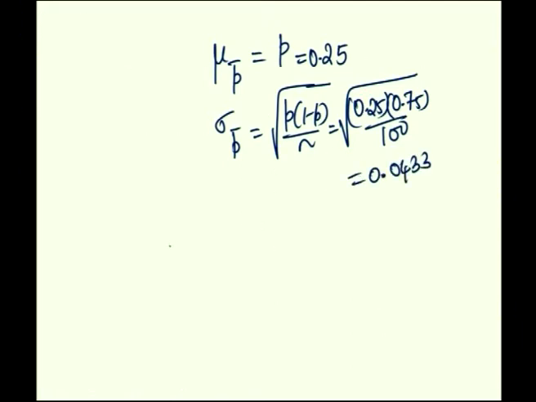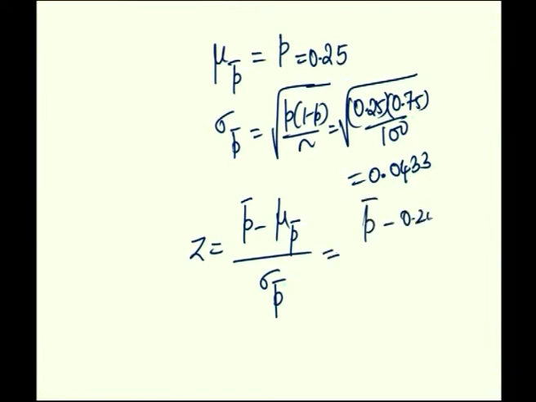We shall find P bar greater than or equal to. So, the conversion is Z equal to P bar minus mu of P bar divided by sigma of P bar.